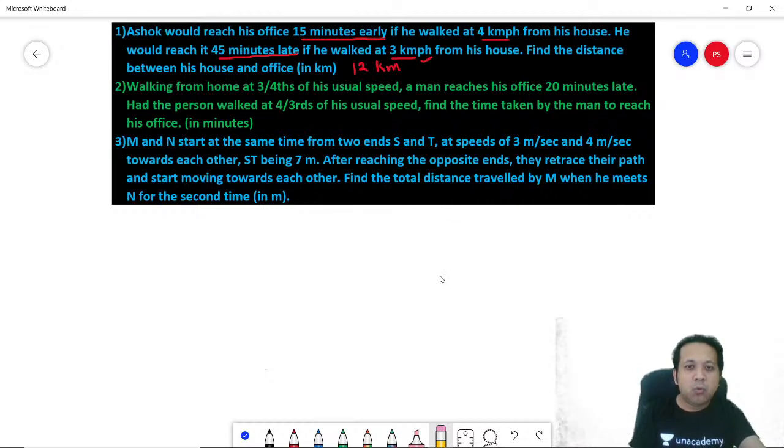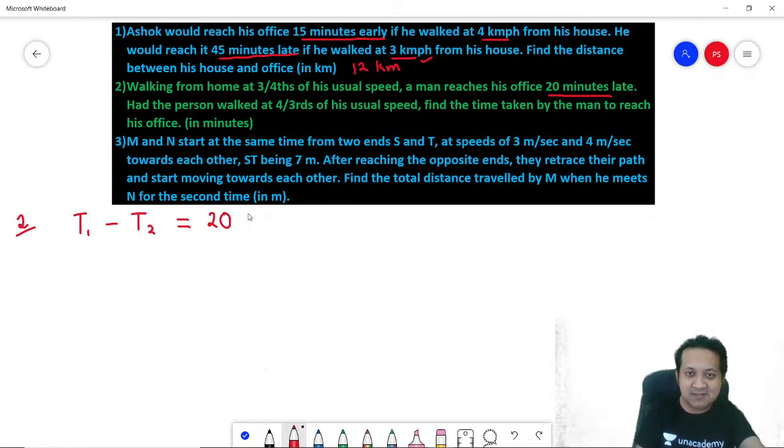Okay. Walking from home at 3/4 of his usual speed, a man reaches his office 20 minutes late. Had the person walked at 4/3 of his usual speed, find the time taken by the man to reach his office. So this is scenario question number 2. So they gave you a scenario and they say the difference in two scenarios is 20 minutes. So let's say T1 minus T2 is equal to 20 minutes. Correct? T1 minus T2 is 20 minutes.